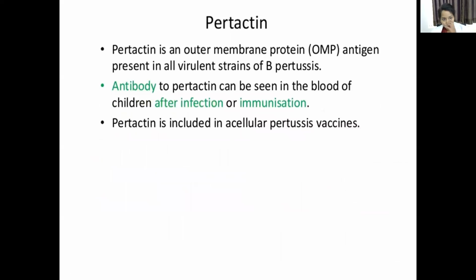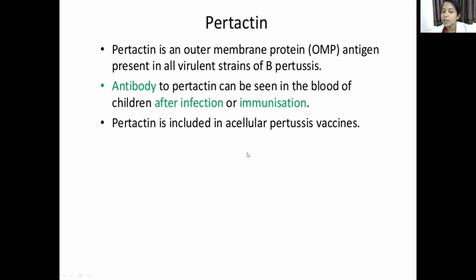Pertactin is also an outer membrane protein present in all the virulent strains of Bordetella pertussis. It is also present in the acellular pertussis vaccine.